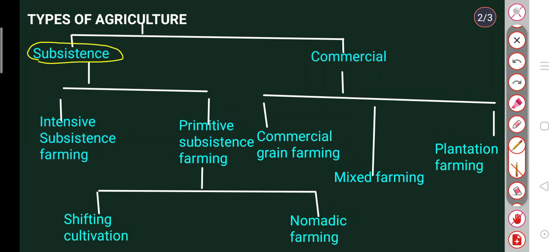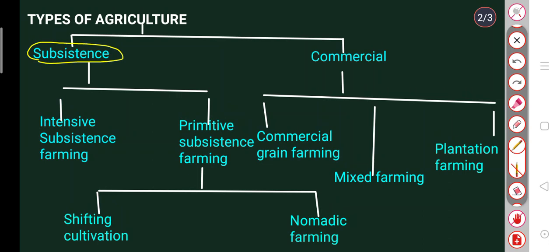They grow crops which are just about enough to feed their families. There is no surplus for sale, and that form of farming is known as subsistence farming. So subsistence farming is farming in which the farmers have just enough to feed their families.